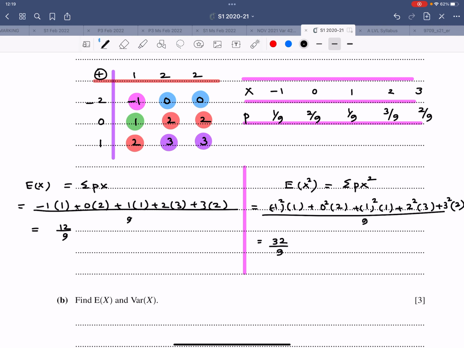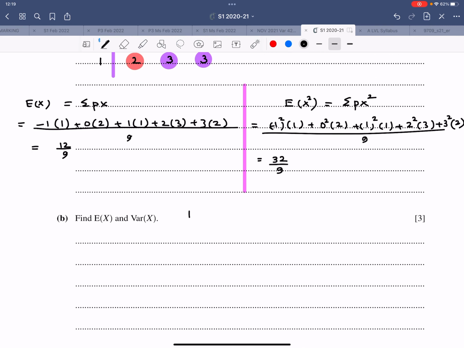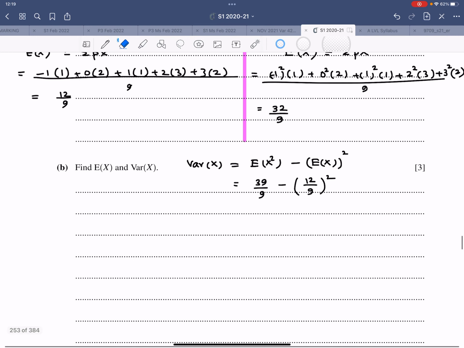And last but not the least, that is variance of x. That is expectation of x square minus square of expectation of x. That is 32 over 9 minus 12 over 9 square. That is 32 over 9 minus 144 over 81. Let me get this right. 32 multiplied by 9 is 288, minus 144, which is 144.